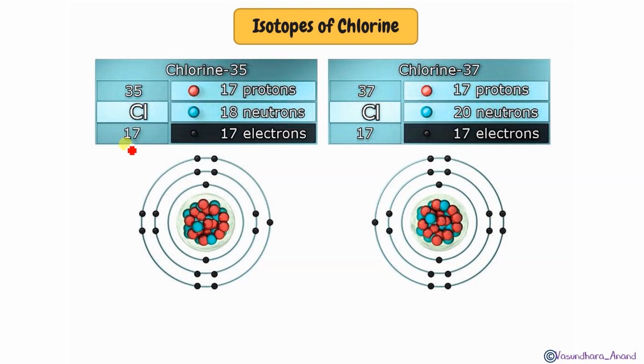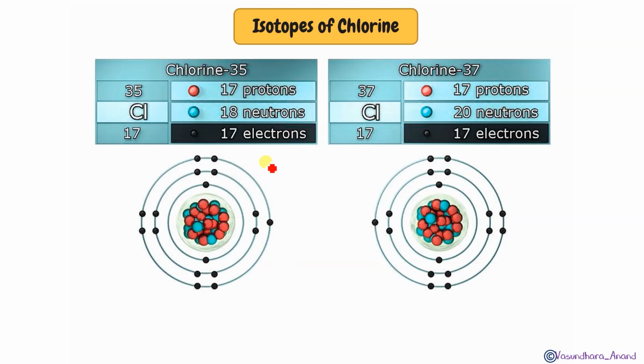So 17 is the atomic number, hence the protons will be 17 and electrons will also be 17. In this case also, protons are 17, electrons are also 17. What will be the neutrons? Neutrons are just this minus this, isn't it? So 35 minus 17 you will get 18 neutrons, but in this case you are going to get 20 neutrons.